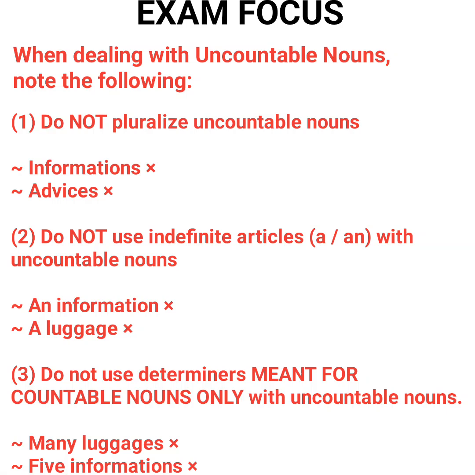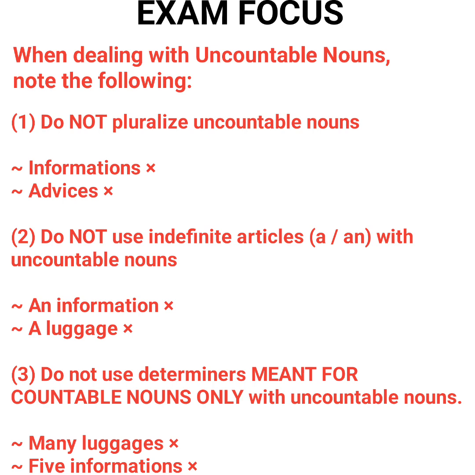The first thing is that do not pluralize uncountable noun. Once you see that this is uncountable noun, do not pluralize it, because you cannot pluralize what you can't quantify. Information is an example of uncountable noun. We don't have informations, we don't have advices. Do not pluralize them.